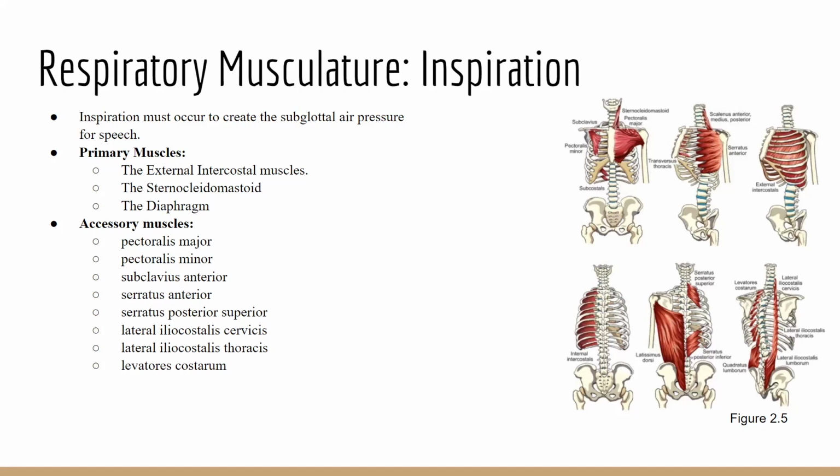produce speech sounds. The external intercostal muscles contract, elevating the ribs upward and outward, expanding the rib cage. The sternocleidomastoid elevates the sternum, increasing the anteroposterior diameter of the thorax, and the scalenes elevate the top two ribs. The accessory muscles listed also contribute to the expansion of the rib cage. The diaphragm contracts and flattens, increasing the length and volume of the thoracic cavity. This creates negative pressure in the cavity.